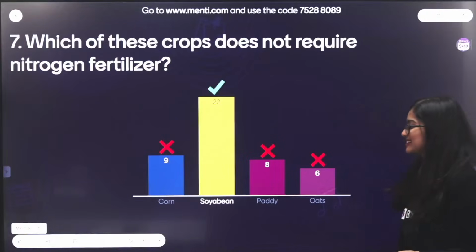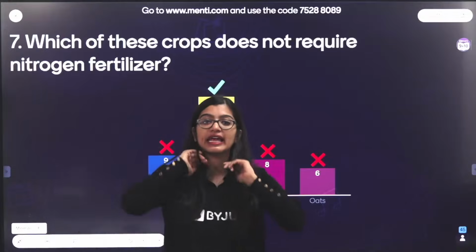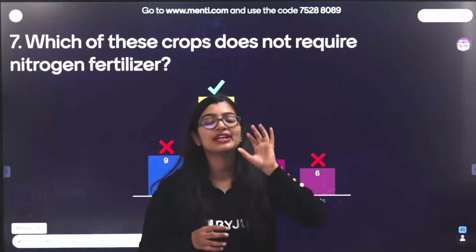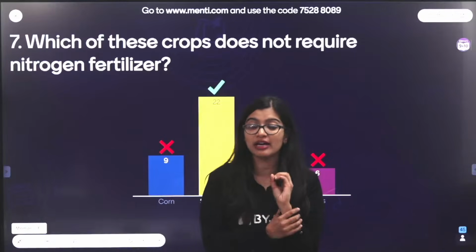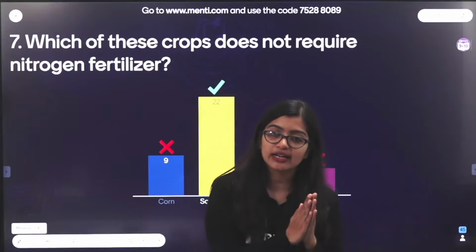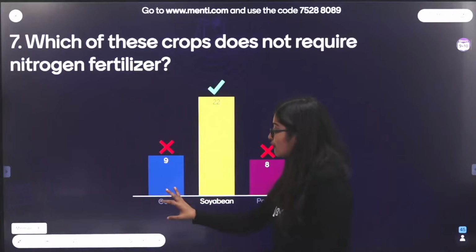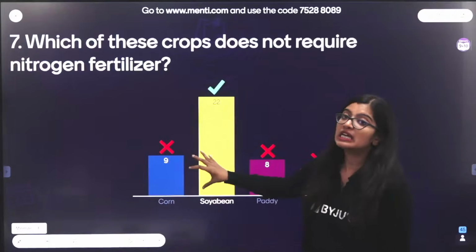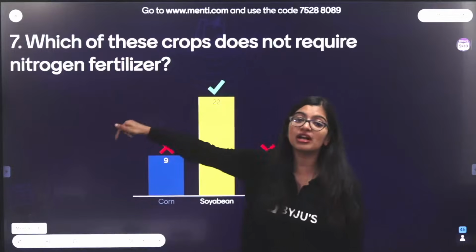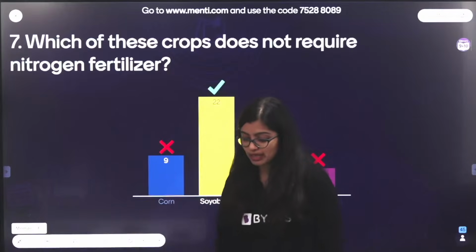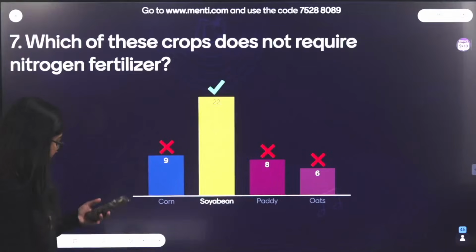Yes, soybean. Correct answer is soybean here. See, why are we using soybean? We know that soybean is a type of leguminous plant, and leguminous plants have rhizobium in their root nodules. Rhizobium is responsible for fixing atmospheric nitrogen and converting it into soluble forms. Thereby, in crop rotation, we often grow corn followed by soybean simply because soybean will improve the nitrogen content in the soil. So it acts as a natural nitrogen fertilizer because it has rhizobium in its root nodules. Are we clear with this concept?